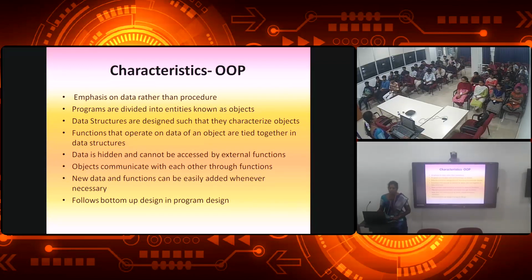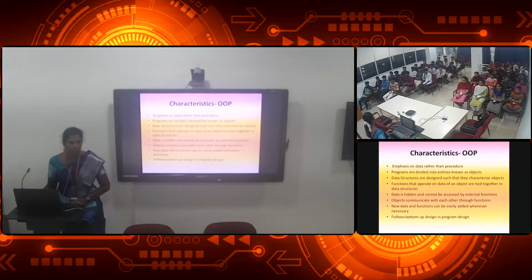Here it emphasizes data rather than procedure. In procedure oriented programming we had an algorithm for how to do it and how to proceed with our activity. Here we insist only on data. Then the program will be divided into entities known as objects. The main large program will be divided into small parts called objects. The data structures are designed such that they characterize objects. Then functions that operate on the data of an object are tied together in the data structure. This will be discussed in data binding. In an upcoming slide you will see what data binding is. That point is being stressed here.